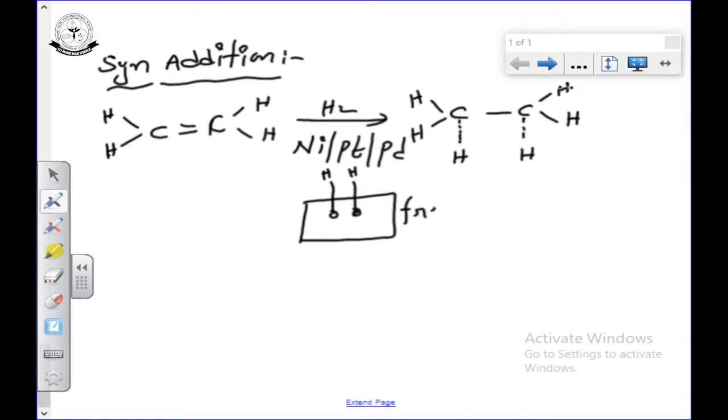In the solid state there is a gap between the molecules, called free valencies. The phenomenon we are following here is adsorption, and we add the hydrogen to the double bonded carbon atoms. So in syn addition, hydrogens are added on the same side.